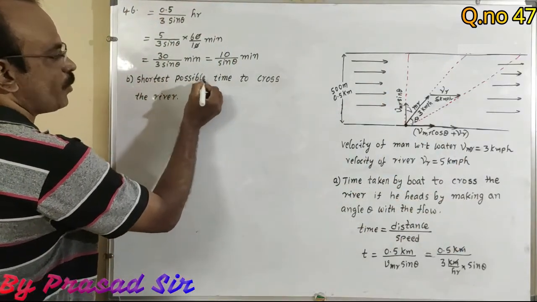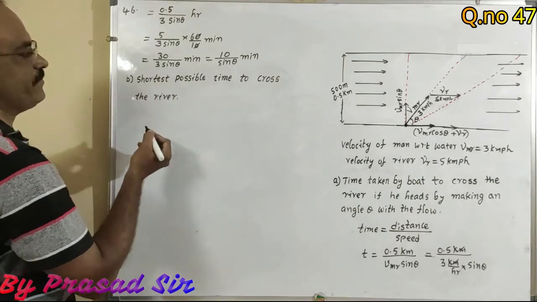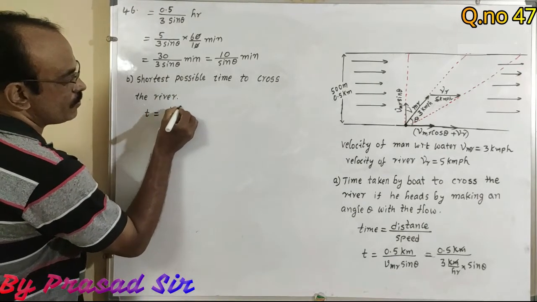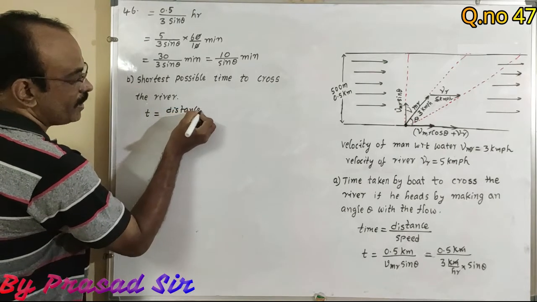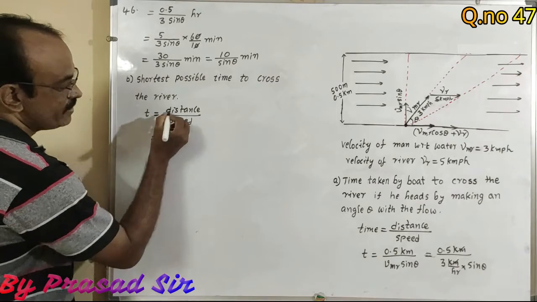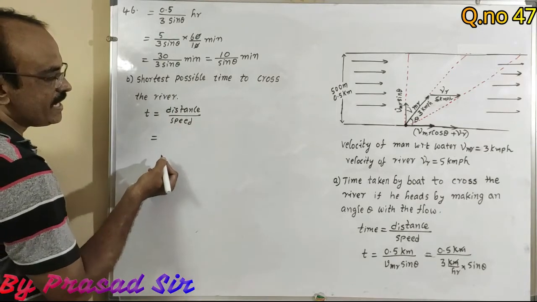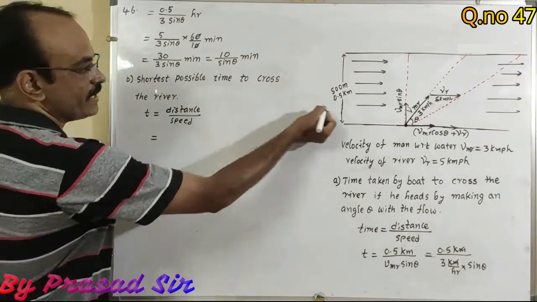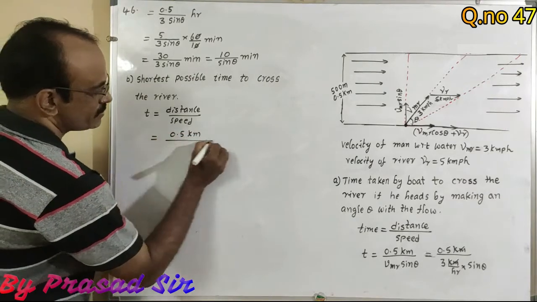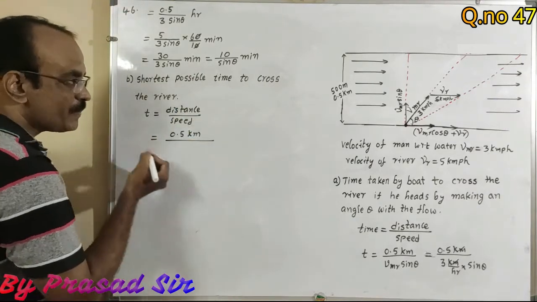That is the shortest possible time to cross the river. Shortest possible time is nothing but time is equal to, we know the formula, distance divided by speed. So here, what is the distance? That is particularly 0.5 kilometers divided by what is the speed here?